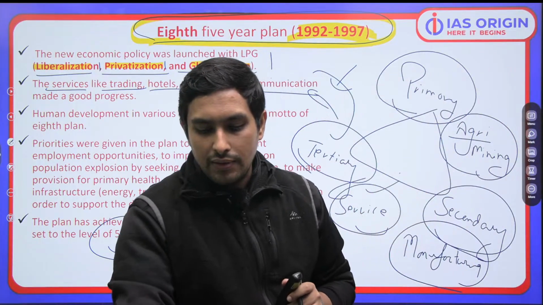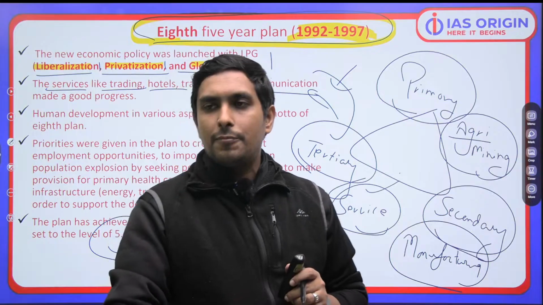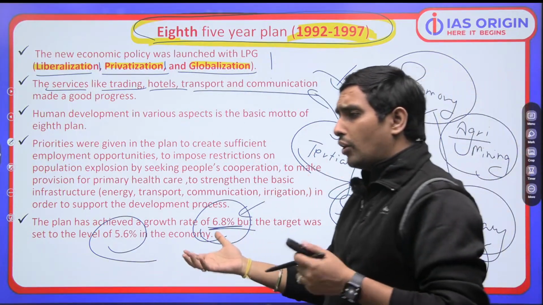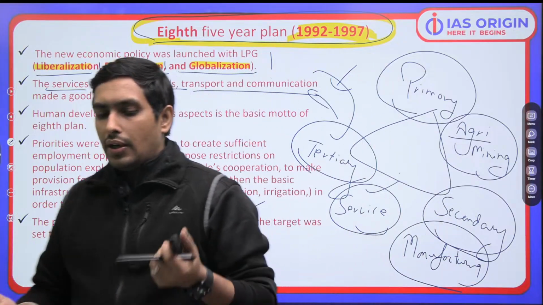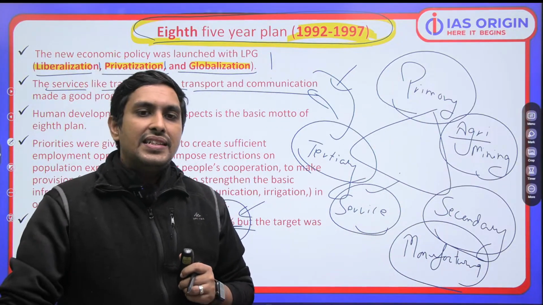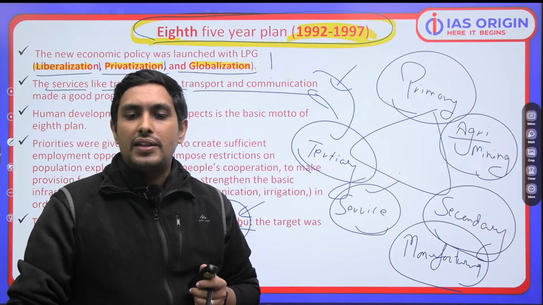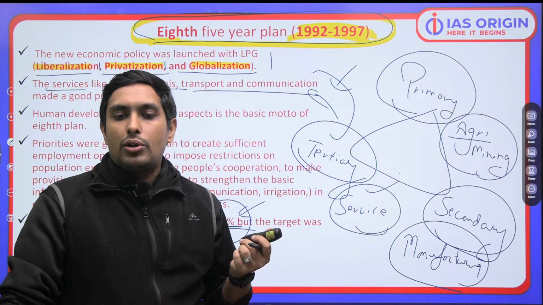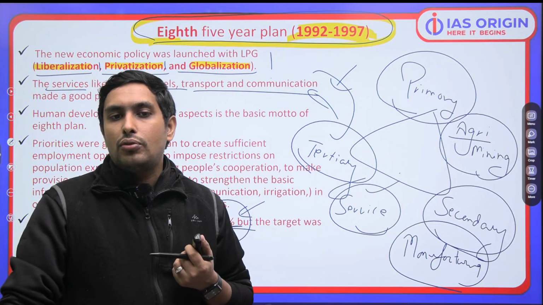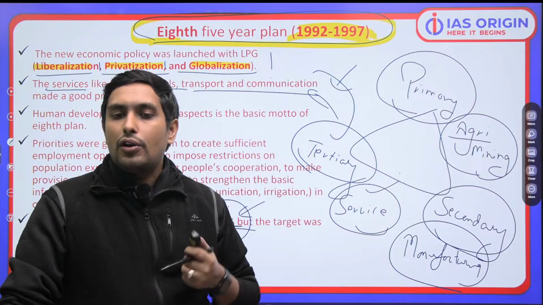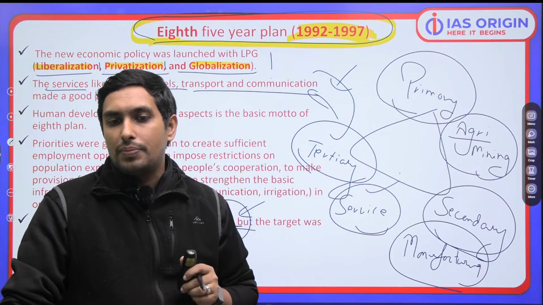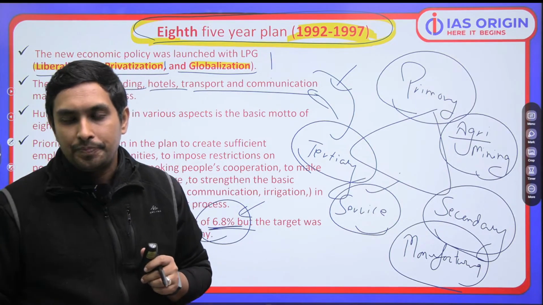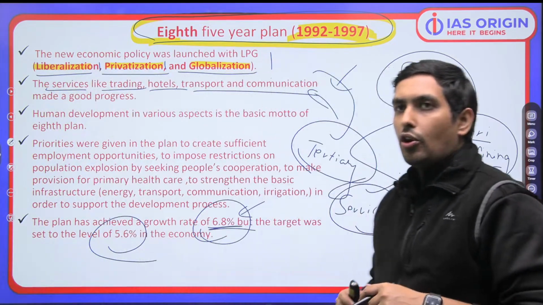Because see, you can find these things in books, but ultimately, I'm making those things very much easy for you. What is the job of a mentor or a teacher or a faculty? To make these things easy for you. I'm not saying it's not present everywhere. It will be available in the books, even NCERTs. But in order to excel in these things, you have to have a good level of clarity, what we are providing over here on this IAS Origin platform. So that is what the idea is. Okay, so this is an important thing. Thank you, Manav, means a lot.